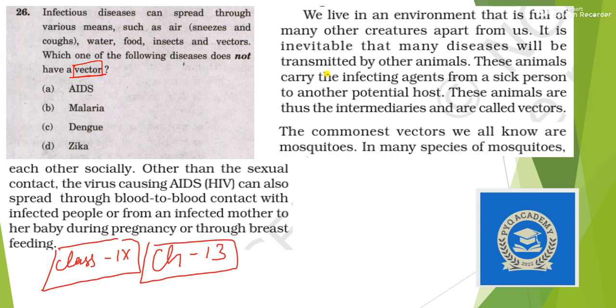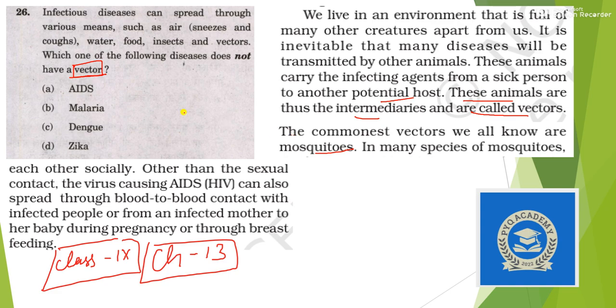A vector can be an animal or any other living agent which can spread disease. These animals carry infectious agents from a sick person to another potential host. These animals are thus intermediaries. The commonest vectors we all know are mosquitoes.